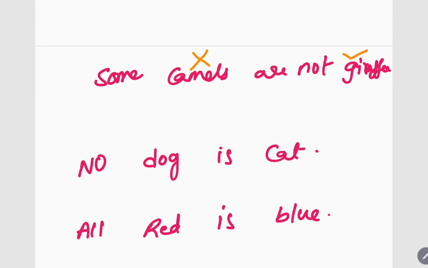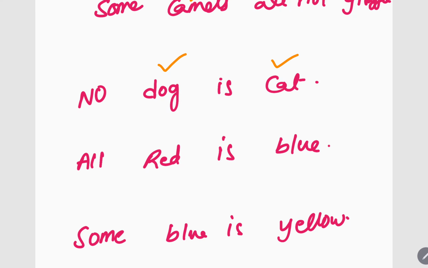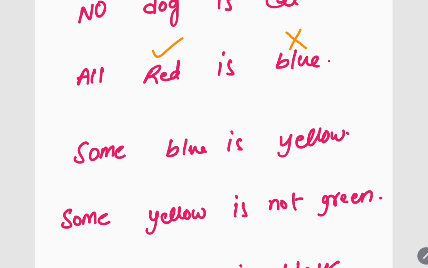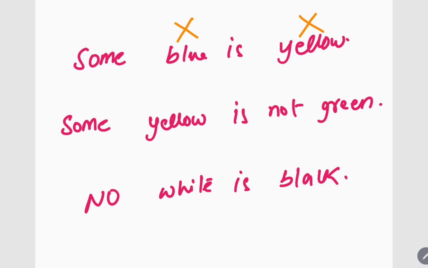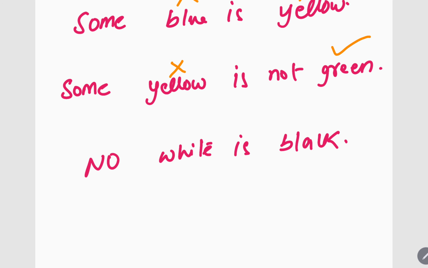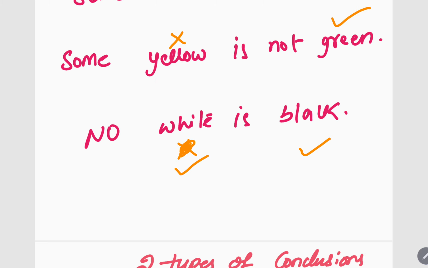No dog is cat, tick tick, because for no, tick tick will be there. All red is blue, for all, tick cross. Some blue is yellow, for some, cross cross. Some yellow is not green, so cross tick. No white is black, so for no, tick tick. Okay, so this is how you have to practice. You practice with your own sentences.